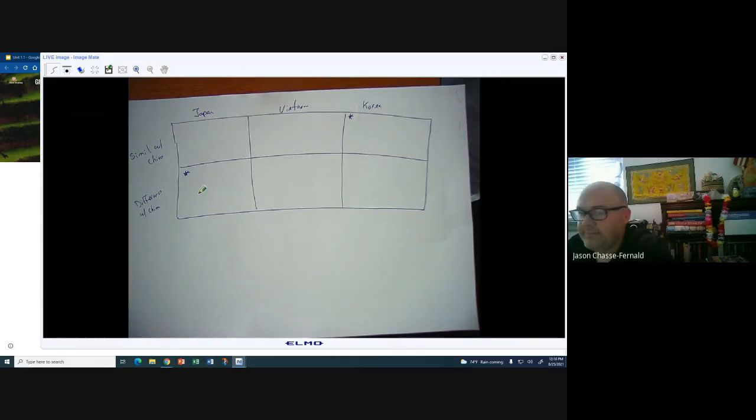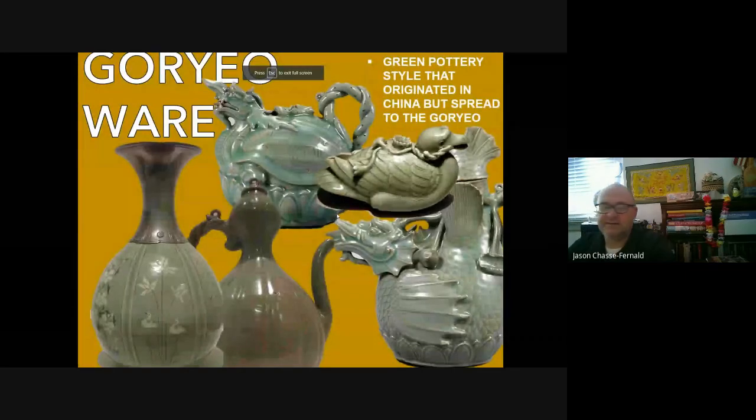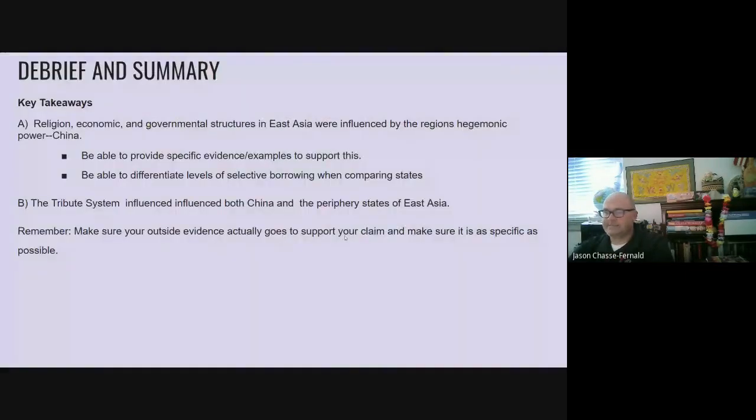And I believe that is about all. Let's wrap this up, because we did that basically until the end of class. Religion, economics, and government structure in East Asia were influenced by the region's hegemonic power, China. Make sure you're able to provide specific examples. Make sure you can fill out that chart. If you cannot, then you need to ask. Also be able to differentiate the levels of selective borrowing when comparing states such as Japan, Korea, and Vietnam. And of course, the tribute system influences both China and the peripheral states.